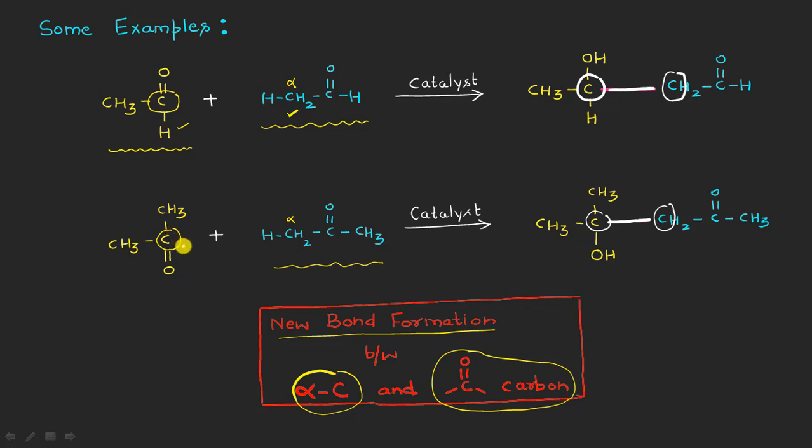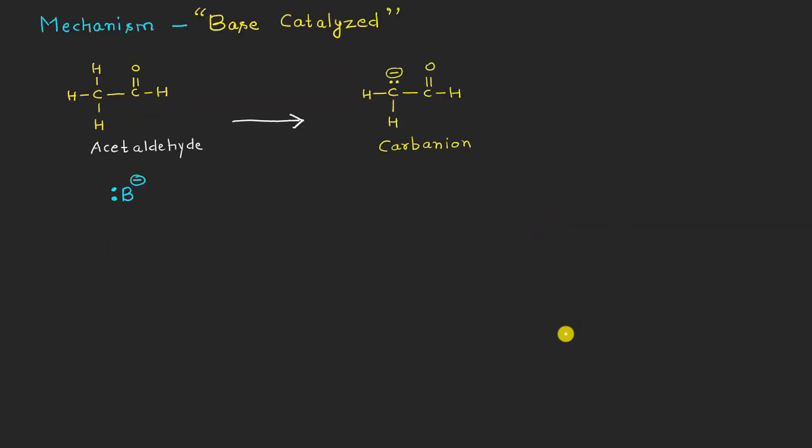So the new carbon-carbon bond formation will be there in between these two carbon atoms. In the same way, the new carbon-carbon bond formation will be there in between these two carbon atoms here, right? So I have shown you here that this new bond formation will be in between the alpha carbon and the carbonyl carbon atom, right? So here are the examples of the aldol condensation.